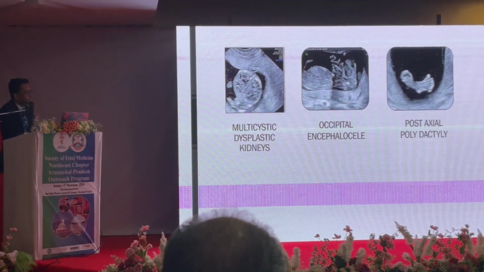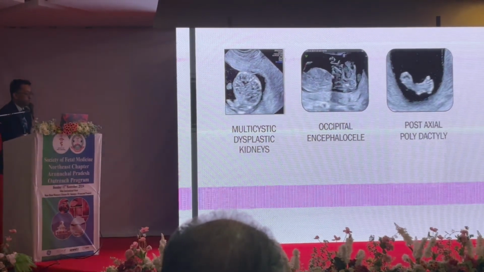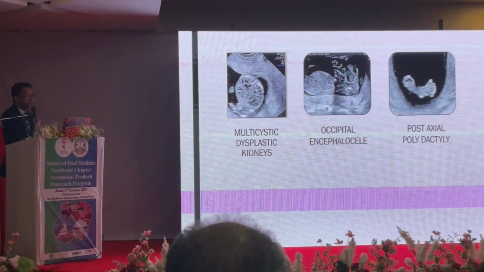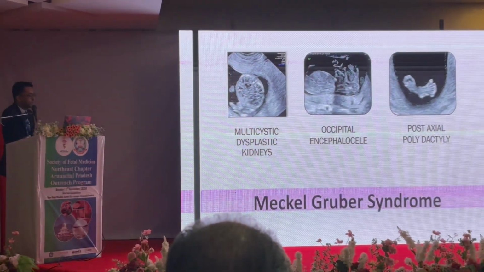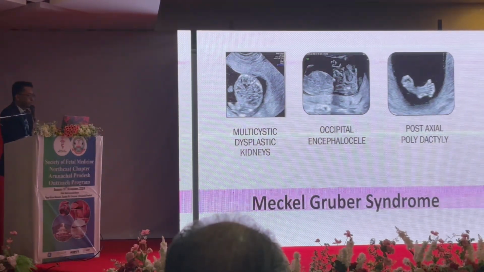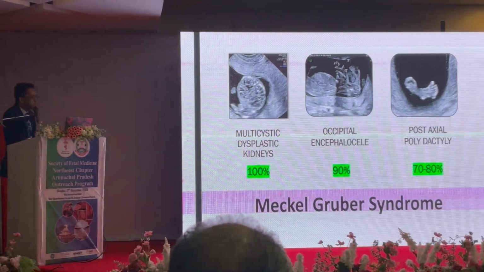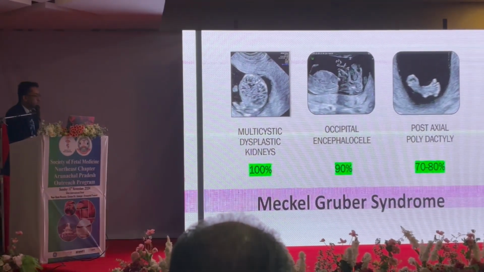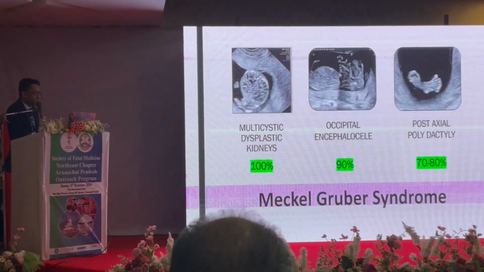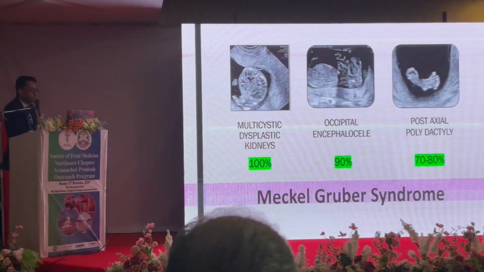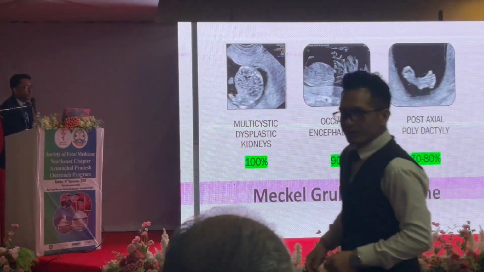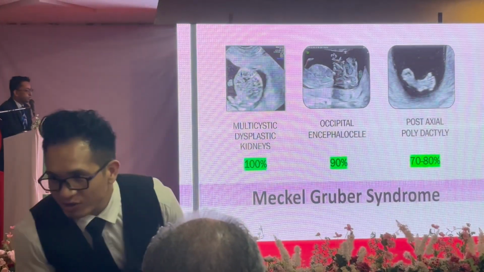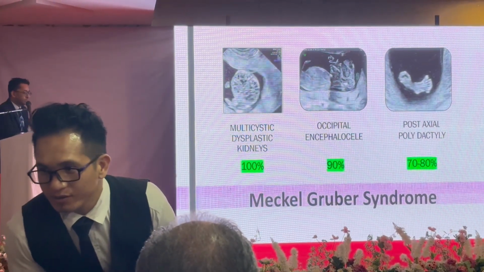So when these 3 findings are present together in one case, we can conclude or we can establish a diagnosis on imaging alone, and that's the diagnosis of Meckel Gruber Syndrome. It is said that in Meckel Gruber, the dysplastic kidneys are present in 100% of the cases, the occipital encephalocele present in 90% of the cases, and polydactyly in 70 to 80% cases. So based on imaging alone, we could establish this diagnosis.